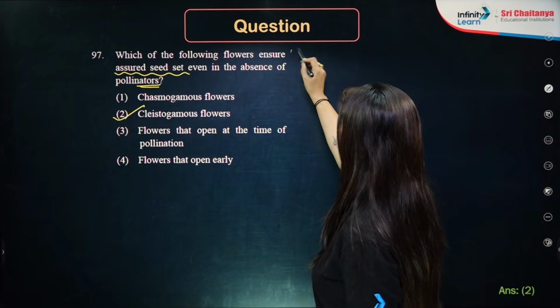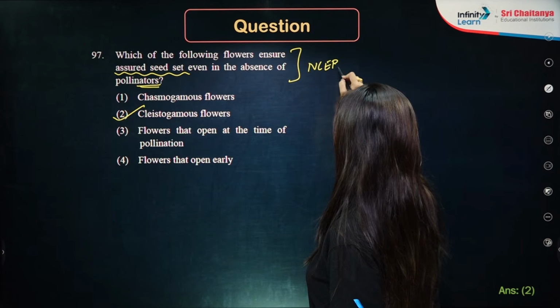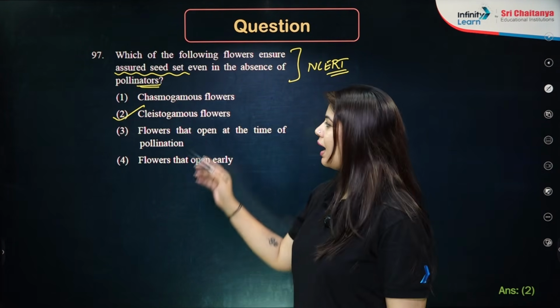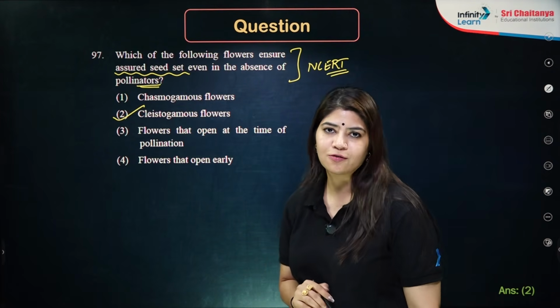This is a line of NCERT, a very important line of NCERT. Multiple times PYQ has been asked from this particular line of NCERT. The answer will be option number 2, which is cleistogamous flowers.